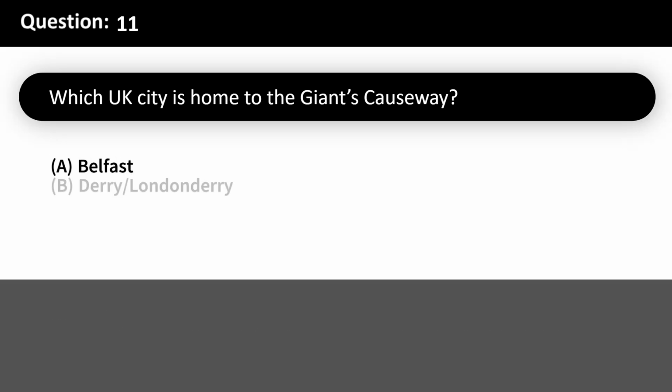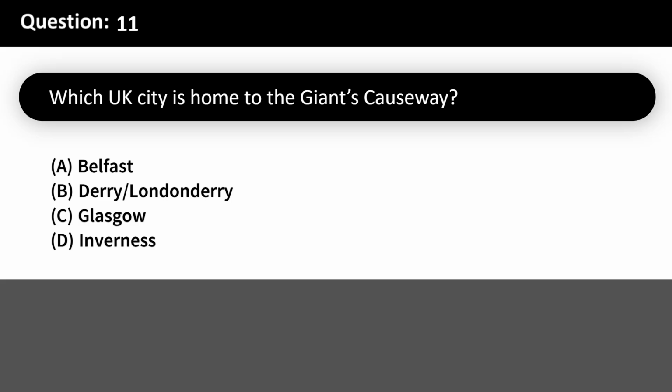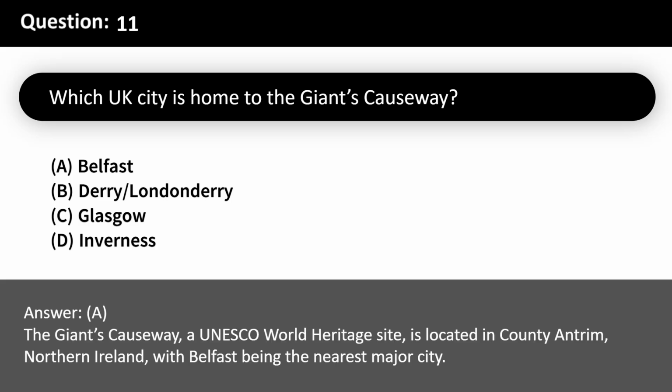Which UK city is home to the Giant's Causeway? A. Belfast. B. Derry/Londonderry. C. Glasgow. D. Inverness. Answer, A. The Giant's Causeway, a UNESCO World Heritage Site, is located in County Antrim, Northern Ireland, with Belfast being the nearest